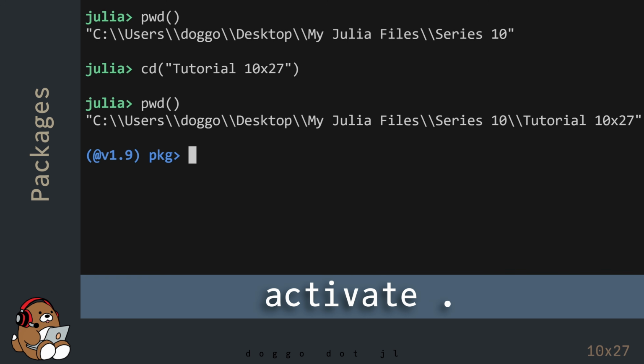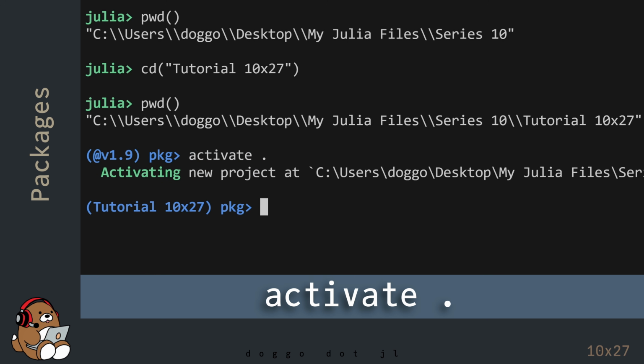The first thing that you need to do is to activate your current working directory by entering the word activate followed by a space, then a dot, and then hit enter. This tells the Package Manager that your project is located in this directory. Also, note that the prompt has changed.